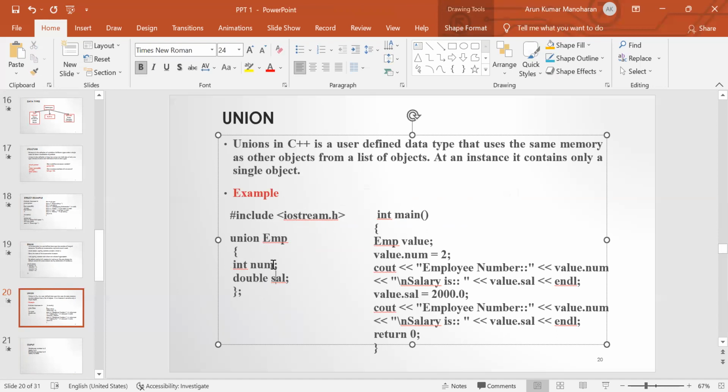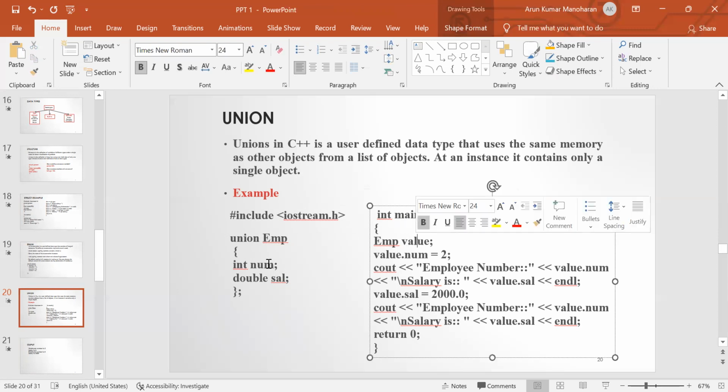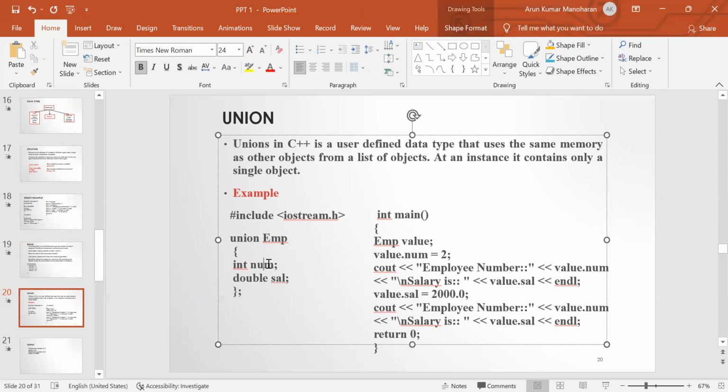Here num takes 2 bytes of memory, whereas the double takes 8 bytes. So the size of this union is 8 bytes. Inside the main function, first we declare a variable for this union declaration. The variable is value. By using value, we access the union members. Here we assign the value for num by using value dot num equal to 2.